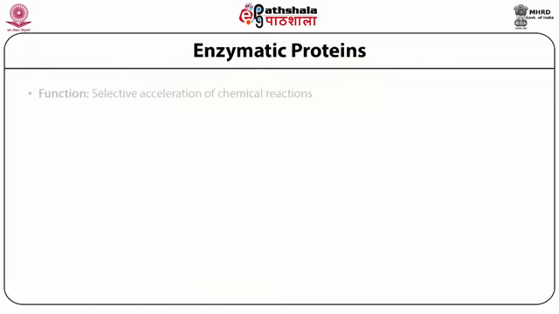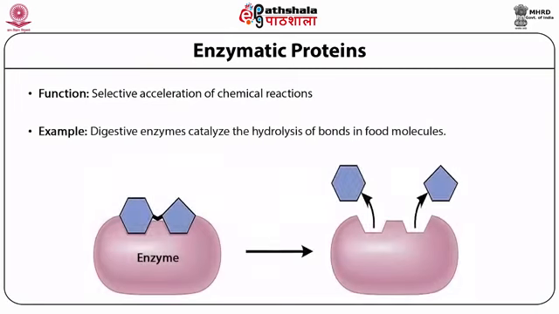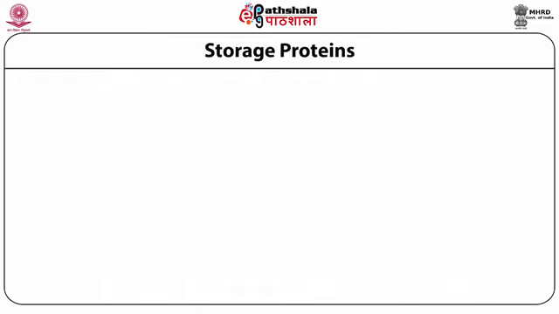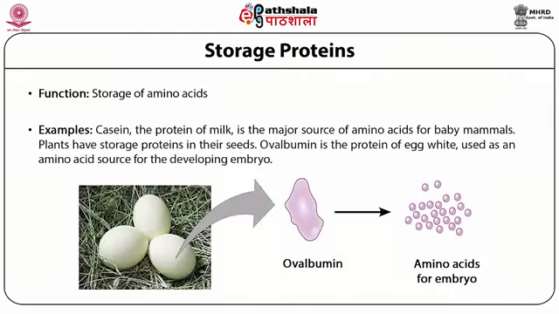Enzymatic proteins. The function of enzymatic proteins is selective acceleration of chemical reactions. Examples are digestive enzymes, which catalyze the hydrolysis of bonds in food molecules. That means the enzyme binds to the active site and is released after the reaction is over. Storage proteins. The function is storage of amino acids. For example, casein, the protein of milk, is the major source of amino acids for baby mammals. Plants have storage proteins in their seeds. Ovalbumin is the protein of egg white, used as an amino acid source for the developing embryo.